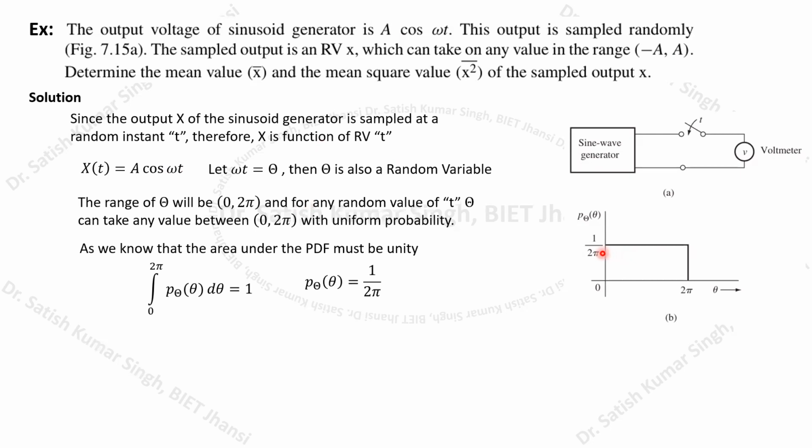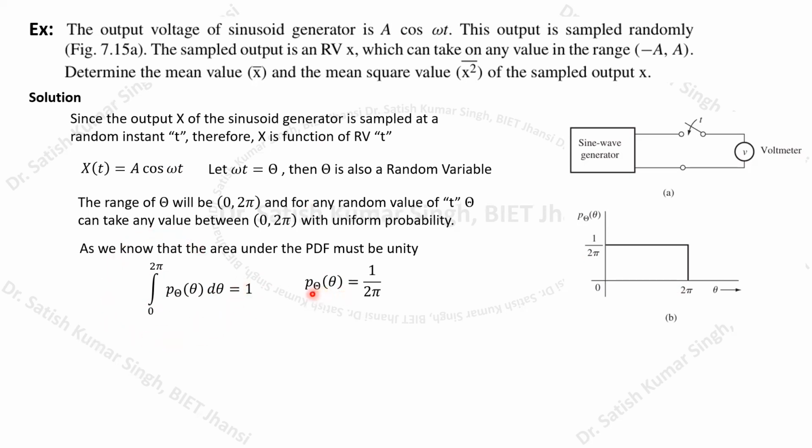For a uniform probability density function of the random variable theta, the area under the curve should be equal to 1. So we integrate the probability density function of theta from 0 to 2 pi with respect to d theta, and this area should be equal to 1.